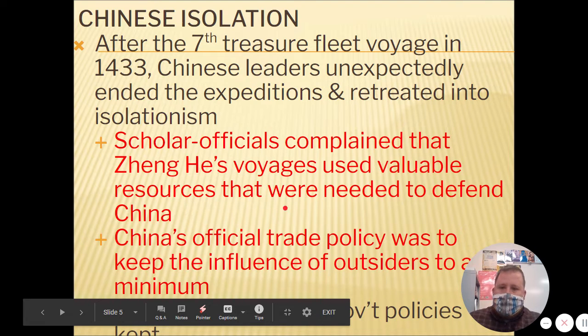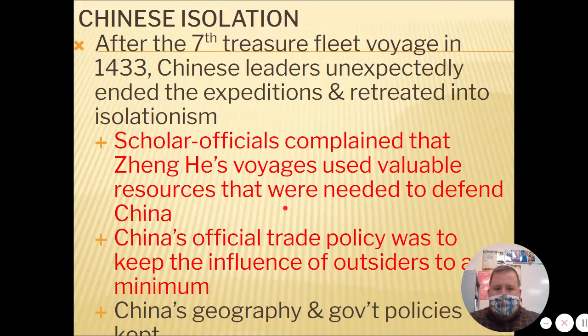So the Chinese become isolated from the rest of the world for the rest of this time period, from 1433 really until the end of the time period in 1750. Now, as we talked about in the last unit, this is the Ming Dynasty, which comes before the Qing.